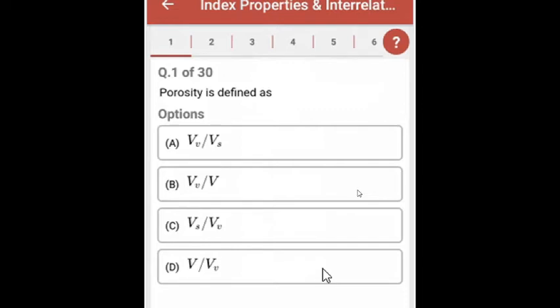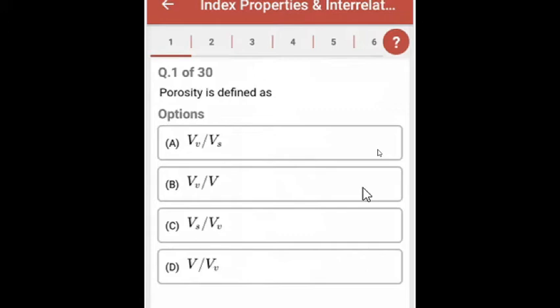In this video we are going to see MCQ questions of soil mechanics, chapter name: index properties and its interrelationships. Here we have 13 questions of this chapter. So let's start. Question number 1.